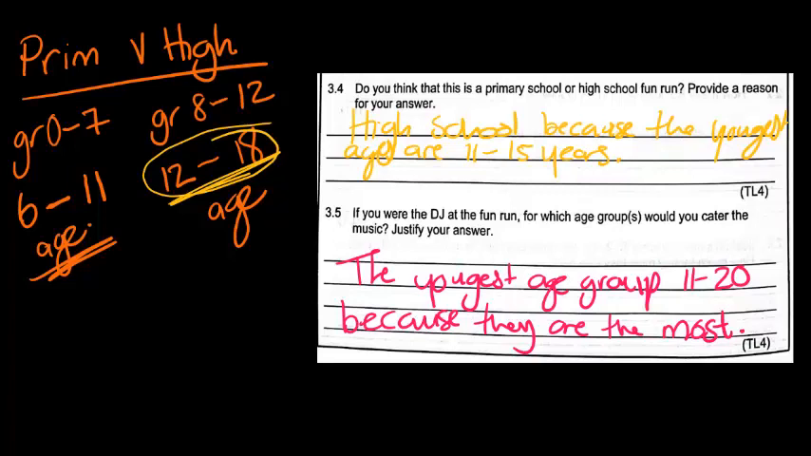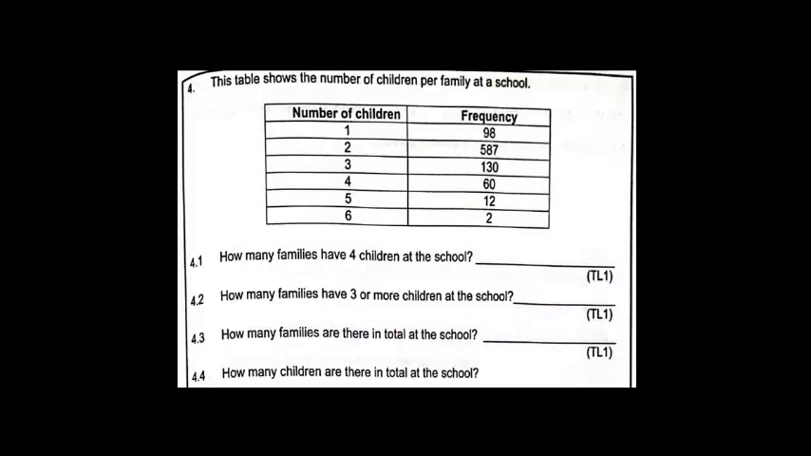So that's question 3. Question 4 shows us a table with the number of children in each family at a school. This table is telling me that there are 98 families that have only one child. There are 587 families that have 2 children. There are 130 families that have 3 children. 60 families have 4 children. 12 families have 5 children, and 2 families have got 6 children attending the same school at the same time.